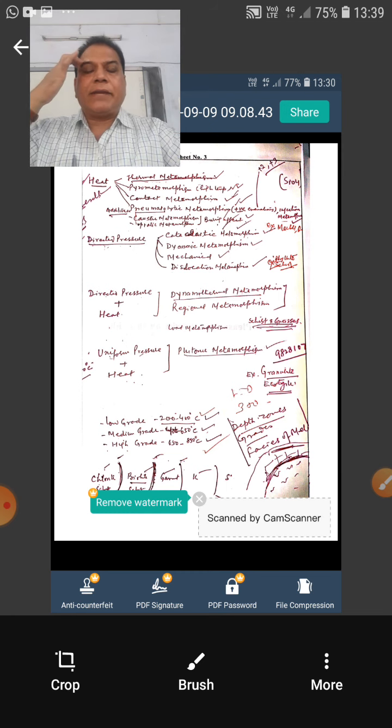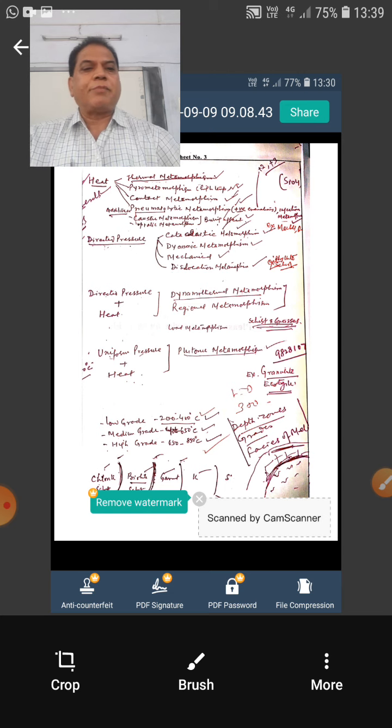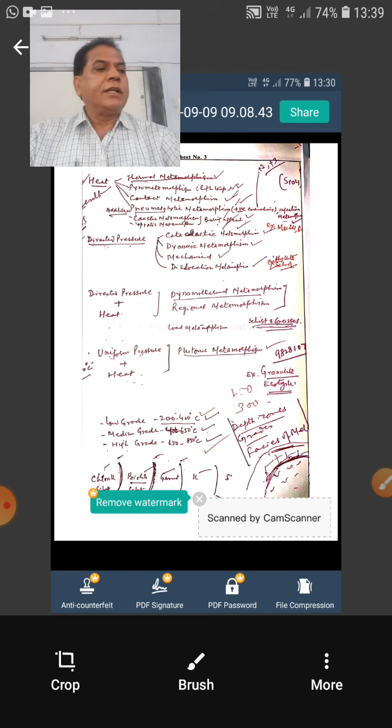Now there can be metamorphic change singularly, meaning by only one factor. Say only temperature may be responsible for the change. If the change is predominantly due to temperature, then the various names used for metamorphism where temperature is the factor for change are pyrometamorphism, thermal metamorphism, contact metamorphism, and caustic metamorphism.